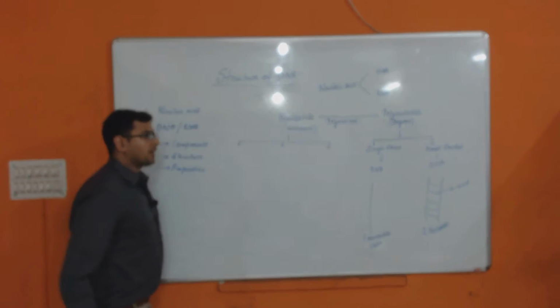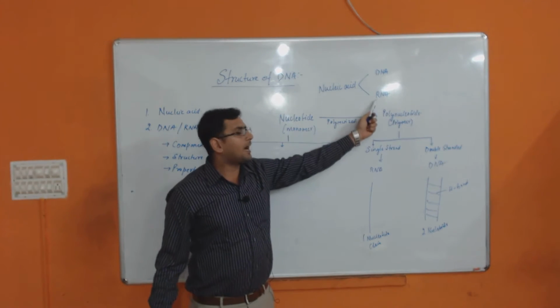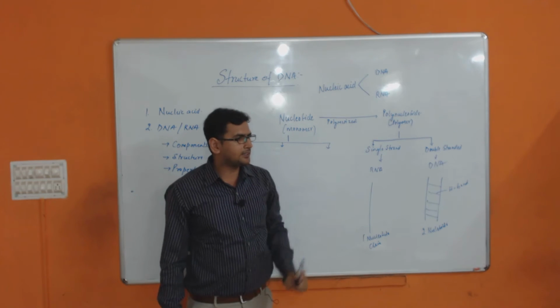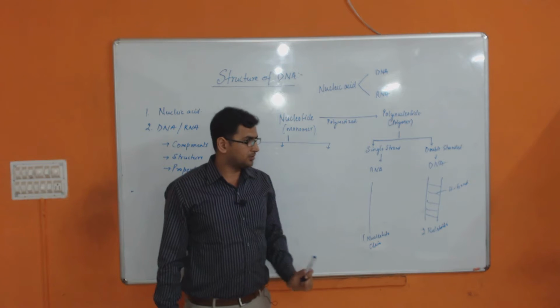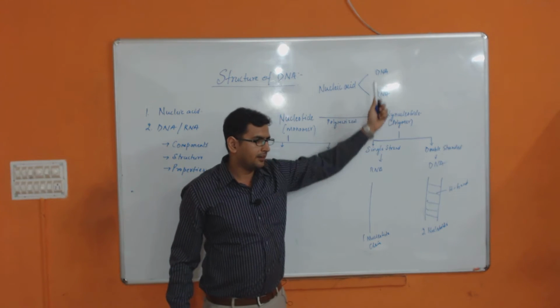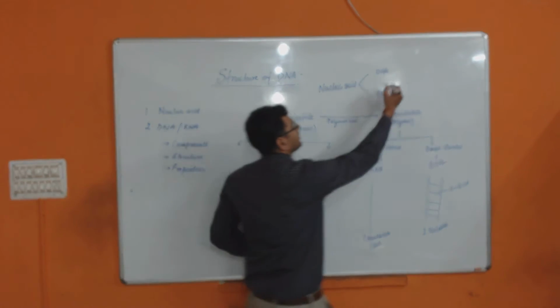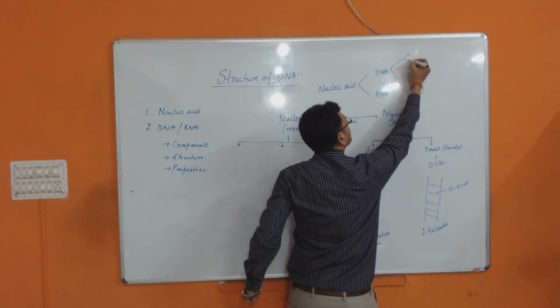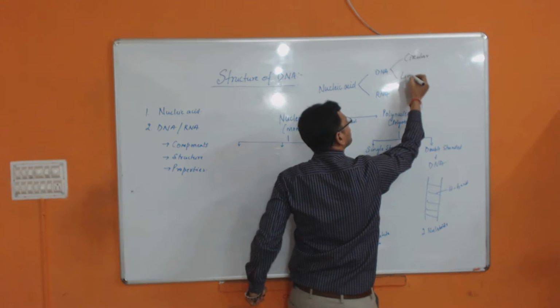See, in all living organisms, either DNA or RNA will be acting as the genetic material. Never both. Like in human, DNA is the genetic material. In bacteria, DNA is of further types, circular DNA, linear DNA.